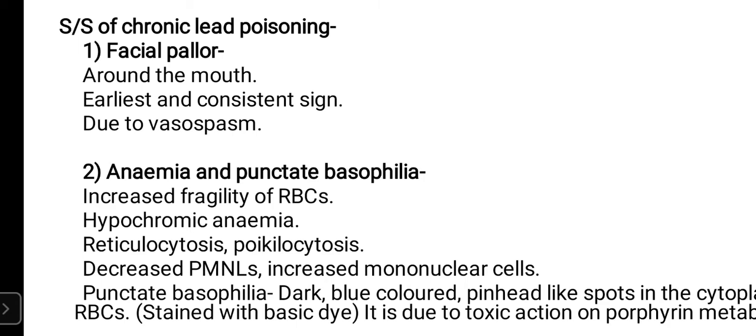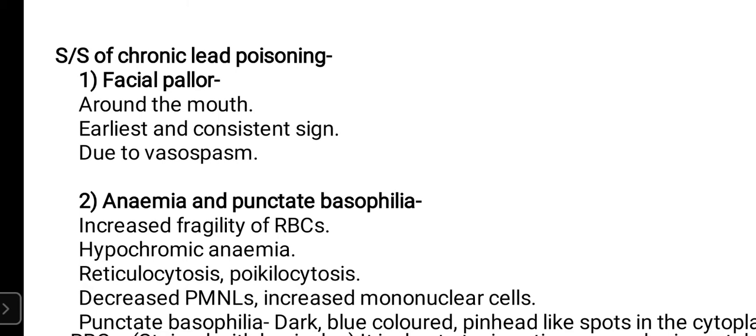So what will be the clinical features? Now again I repeat what I have already told you. The basic pathology of lead poison is spasm of capillaries and arterioles. So there will be spasm of small minute capillaries or minute arterioles, and that will give rise to the basic pathology, the clinical features. So signs and symptoms of chronic, I have mentioned it point wise, so that it will be easy for you to understand. And when asked as a long question, you will have to mention in this manner only.